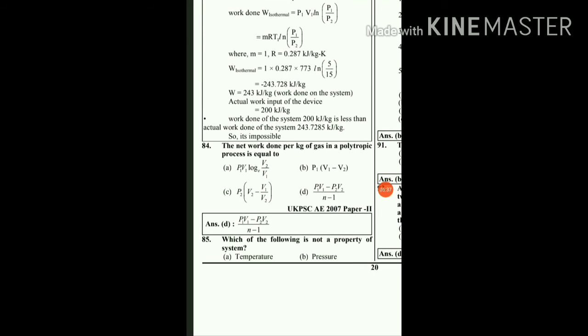The next question: the net work done per kg of gas in a polytropic process is equal to. For a polytropic process, the net work done is P1 V1 minus P2 V2 upon n minus 1, or mR T1 minus T2 upon n minus 1. So these will be the two equations. In option D, the equation is P1 V1 minus P2 V2 upon n minus 1. So option D will be the right answer.